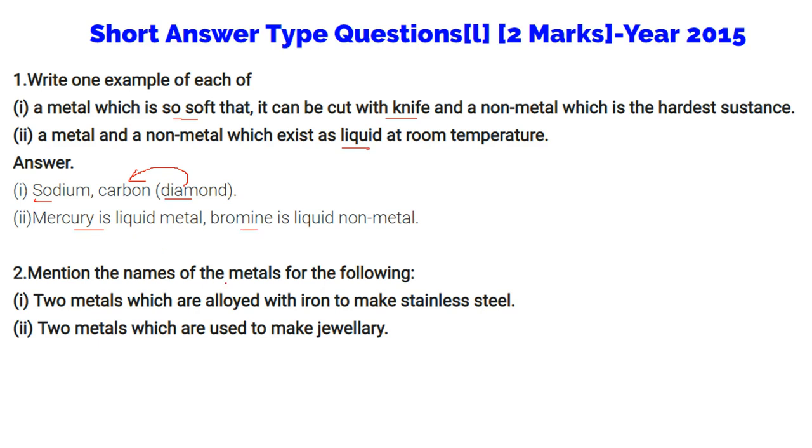Mention the names of the metal for the following. Two metals which are alloyed with iron to make stainless steel: nickel and chromium. They form stainless steel. Two metals which are used to make jewelry: gold and platinum.